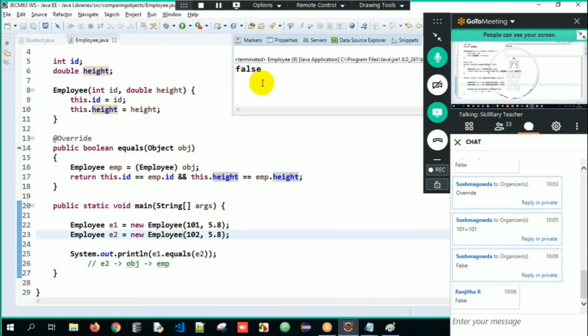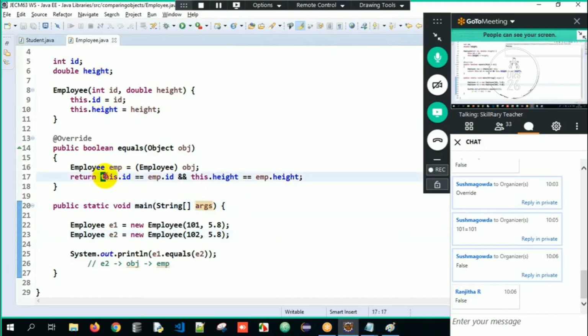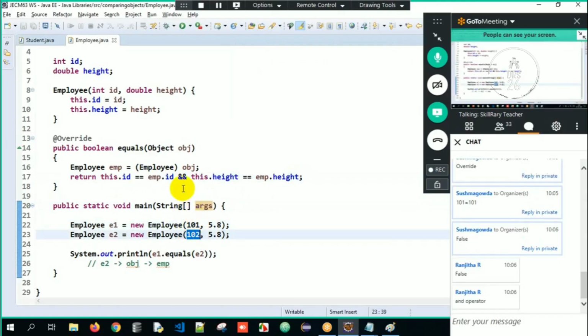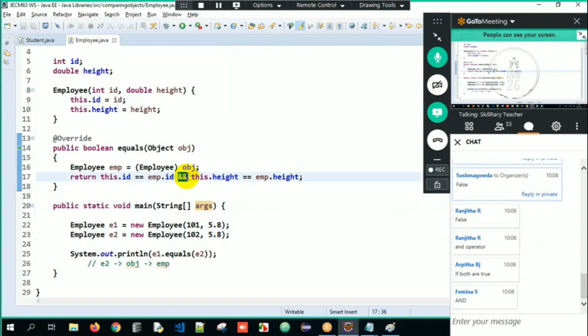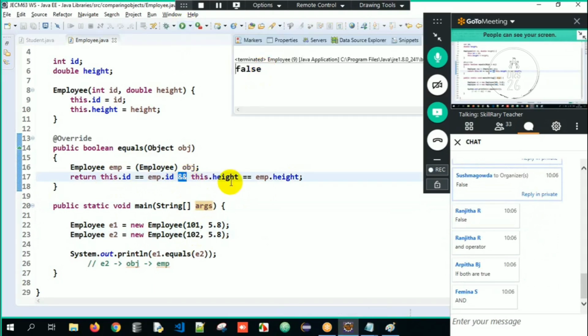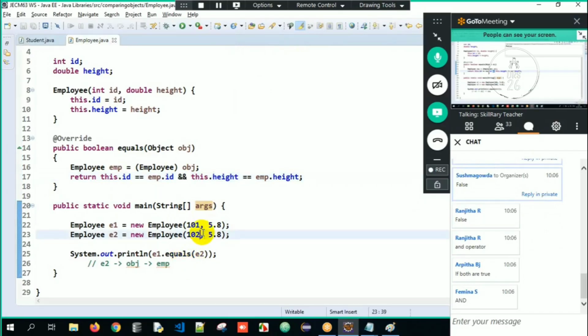Can you tell me why? this.id equal to emp.id is 101 equal to 102, which is false. The and operator means both conditions should be true. Correct, only if both conditions are true. So that's the reason I'm getting false. What if I give it as 101 only?